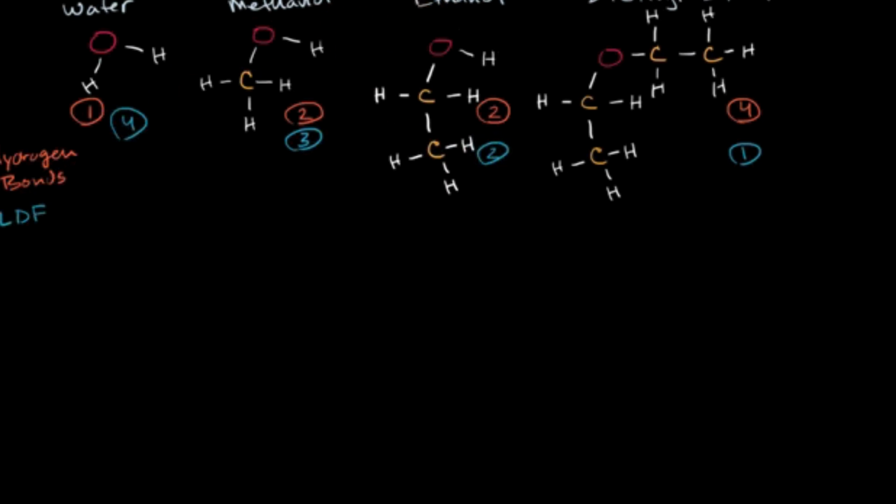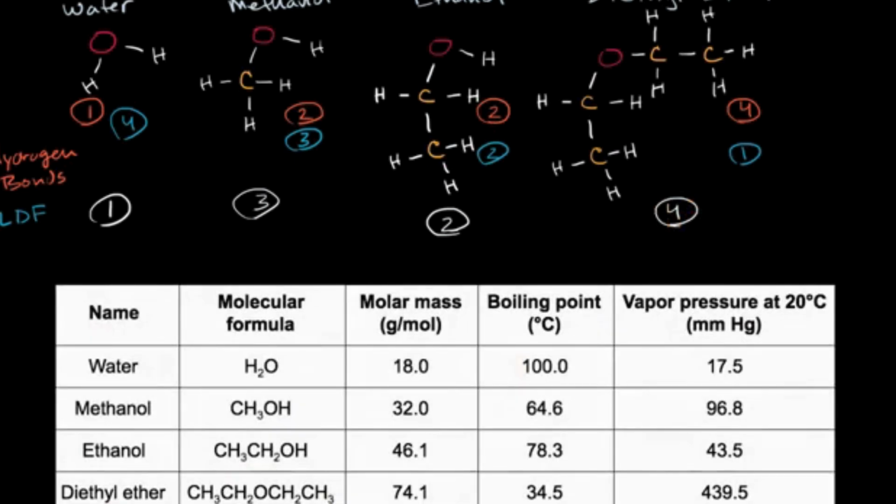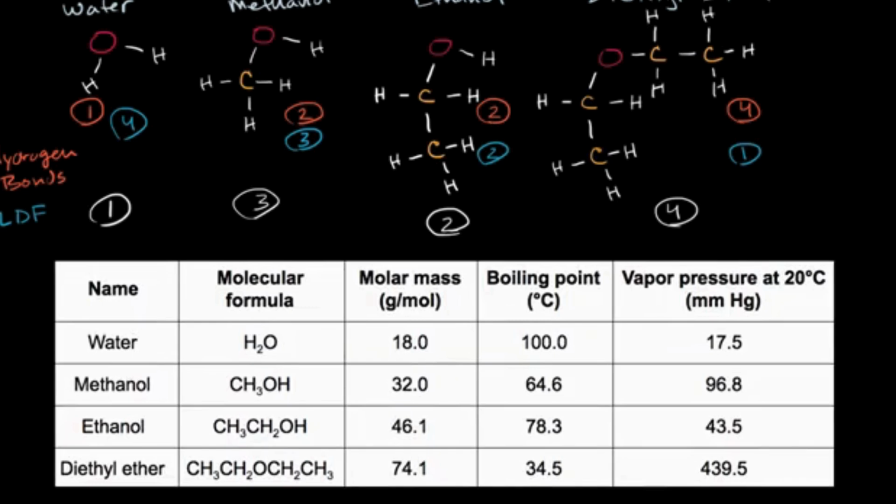And so my overall ranking on boiling points, the highest boiling point I would put would be water, followed by, since ethanol won the tiebreaker, ethanol, followed by methanol, and then the lowest boiling point would be diethyl ether. And if we look at the actual data, it's consistent with what we just talked about. We can see very clearly that water has the highest boiling point, ethanol is second, methanol is third, and diethyl ether was fourth, completely consistent with our intuition.